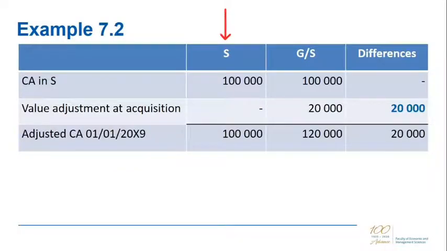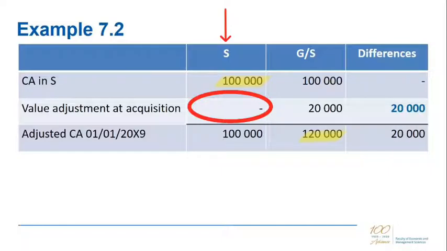In the separate financial statements of the subsidiary, the land is measured at 100,000 Rand. However, because of the requirements of IFRS 3, this land has to be fairly valued for consolidation purposes. And the fair value for consolidation purposes is 120,000 Rand. The value adjustment of 20,000 Rand at acquisition date was not recognized by S because S follows the cost model as an accounting policy.